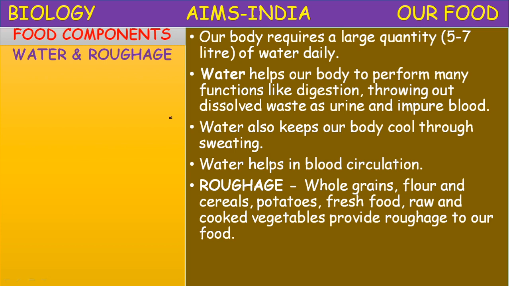We get water from three main sources. One is by drinking water, and the second is the water present in the food materials which we eat. The third important source is metabolic water, the water produced during metabolic processes, during digestion and during respiration. So that water is also utilized.